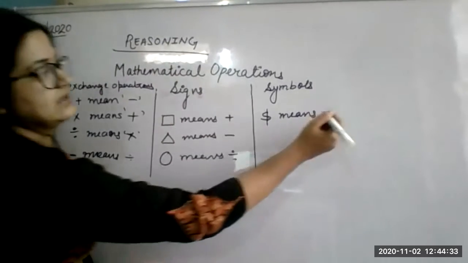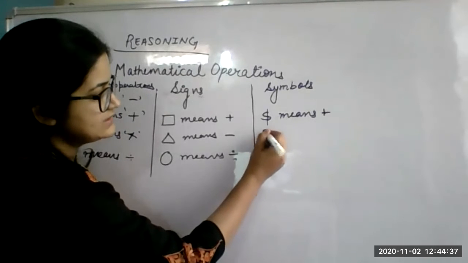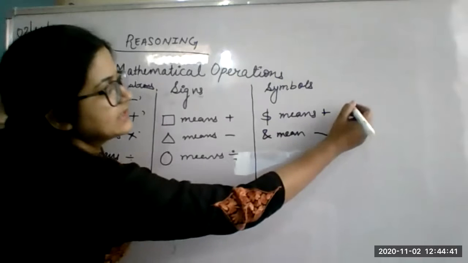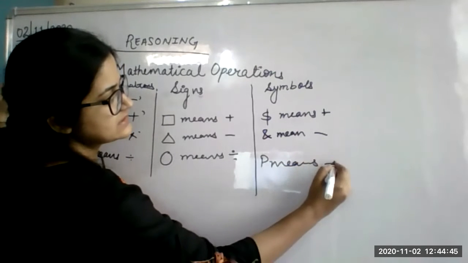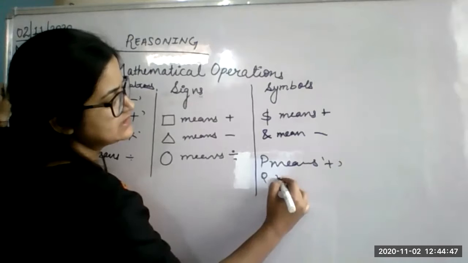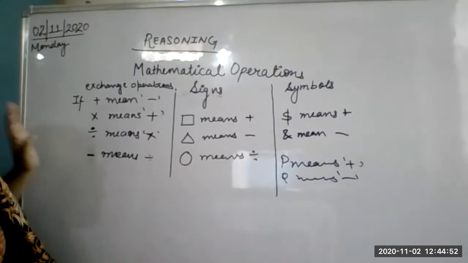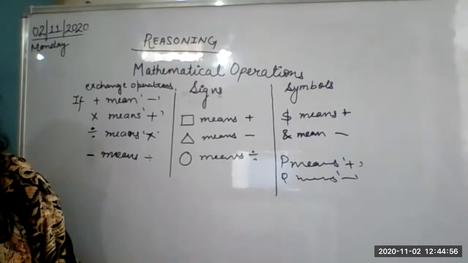Dollar means plus. Or you can say at the rate means minus. Or in a similar way, they can denote P means plus, Q means minus. Like this they may change the mathematical operations.